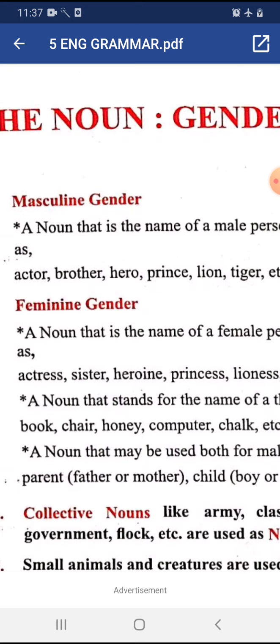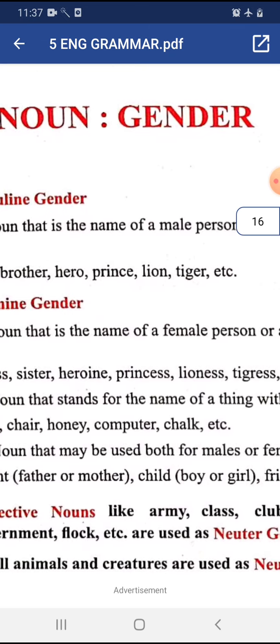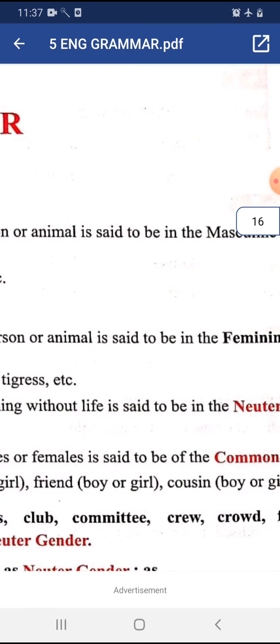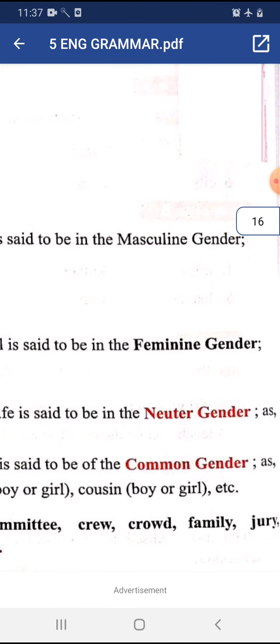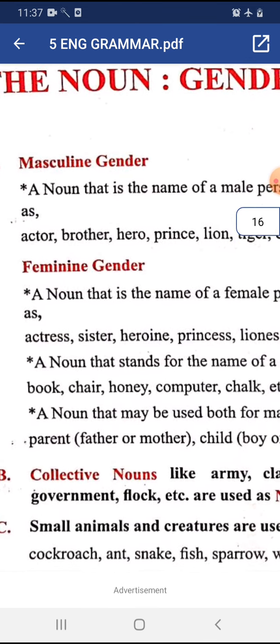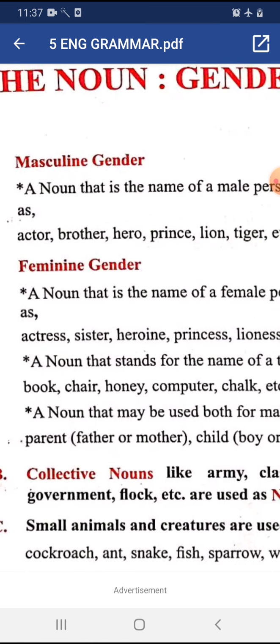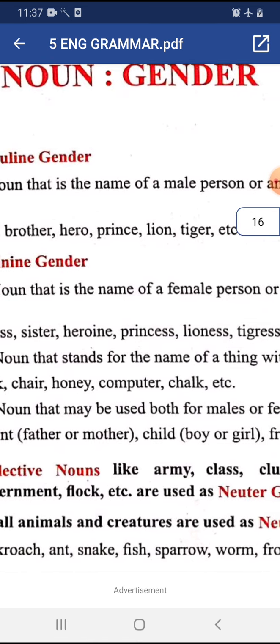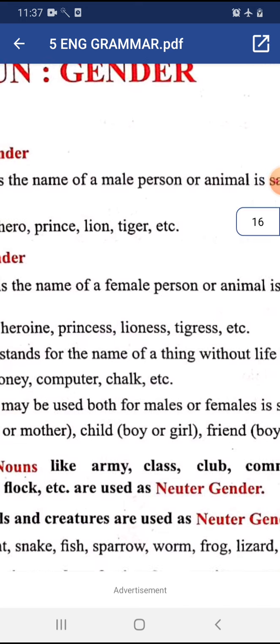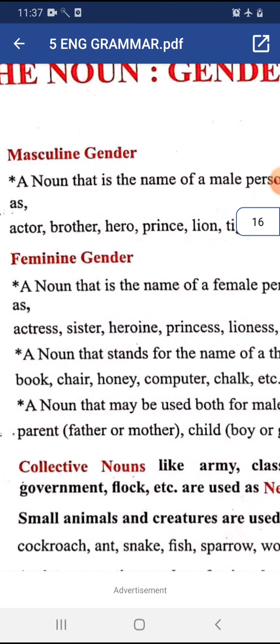Feminine gender: a noun that is the name of a female person or animal is said to be in the feminine gender. Let us see the examples: actress, sister, heroine, princess, lioness, tigress, etc. All these are the names of female persons or animals.